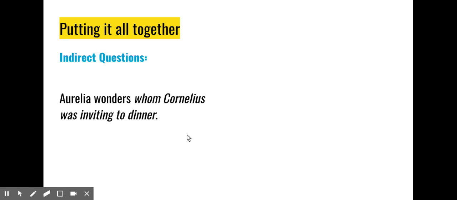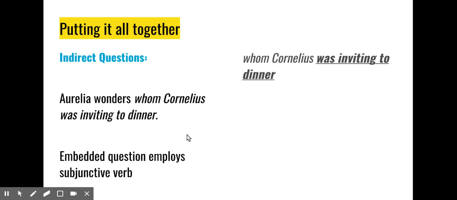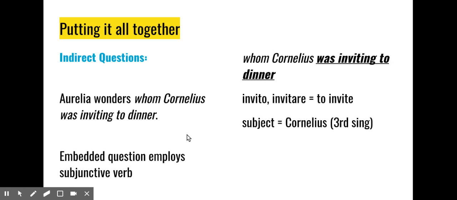And finally, Aurelia wonders whom Cornelius was inviting to dinner. So we have that embedded question again that is now dependent upon the rest of the sentence in order to make sense. Whom Cornelius was inviting to dinner. Invito, invitare, to invite. Third person singular subject. Therefore, invitaret is our verb. All right, happy translating.